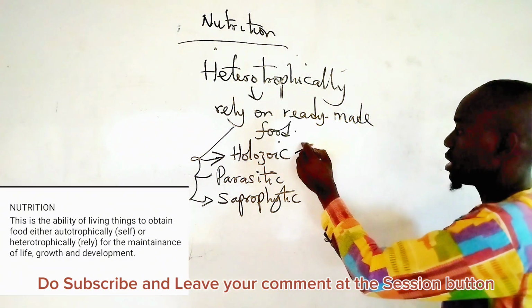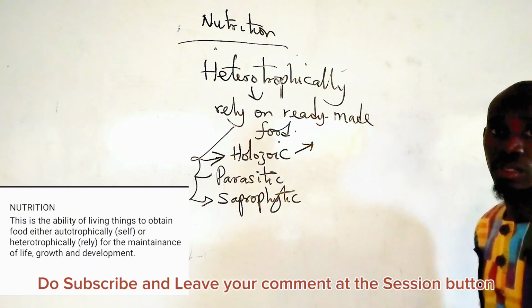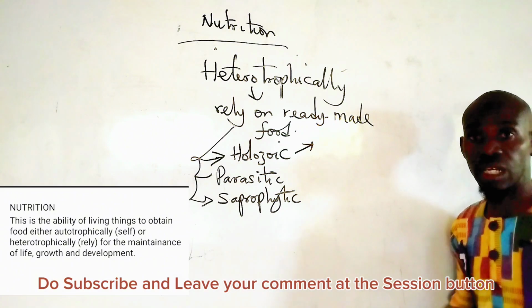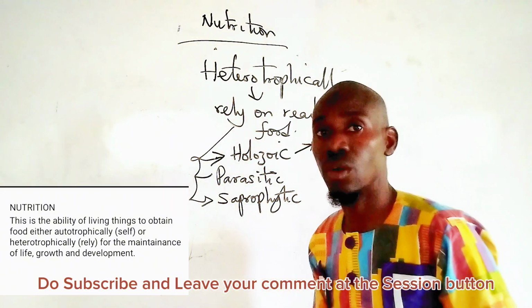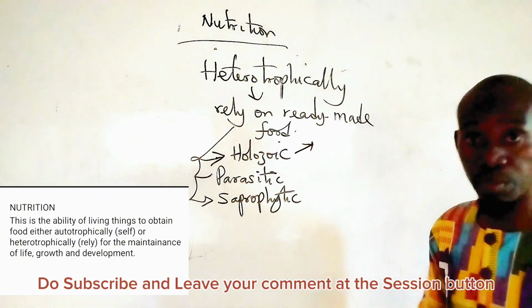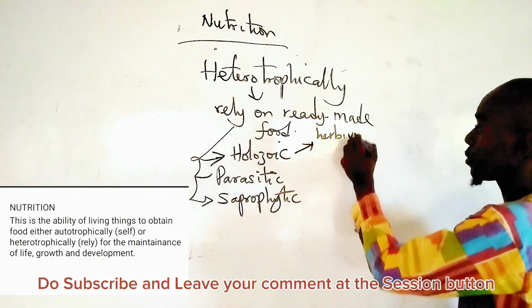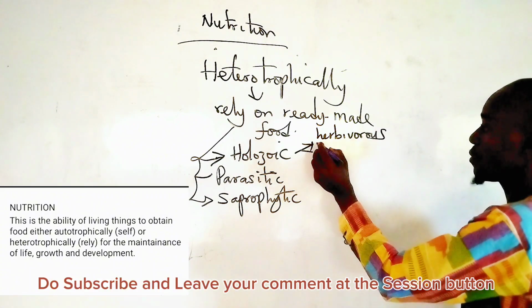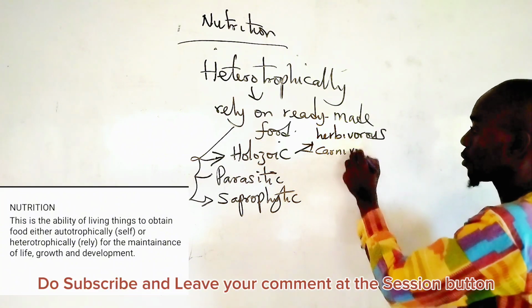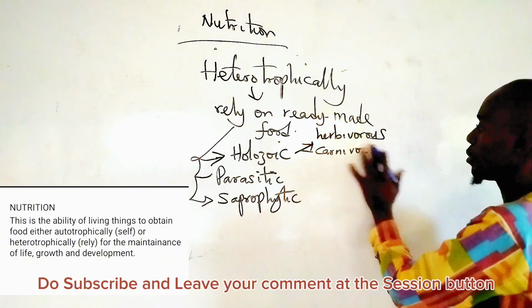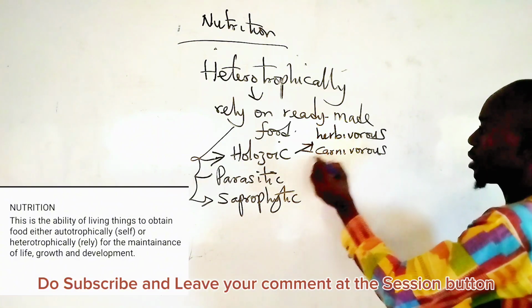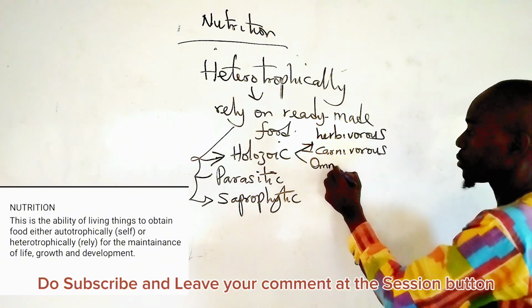Holozoic are large animals that rely on other animals as well as green plants for food. They could be divided into herbivorous, carnivorous, and then we also have the omnivorous.